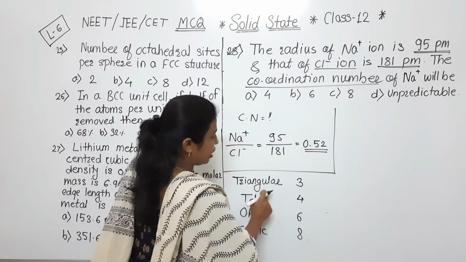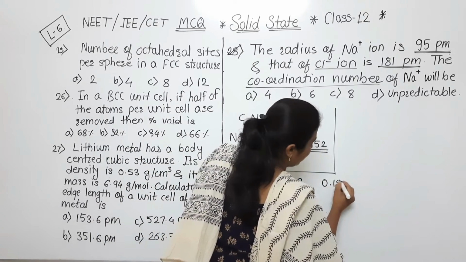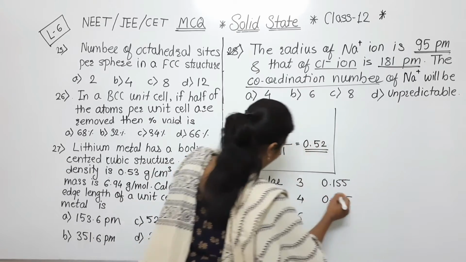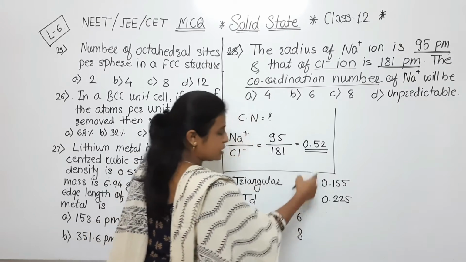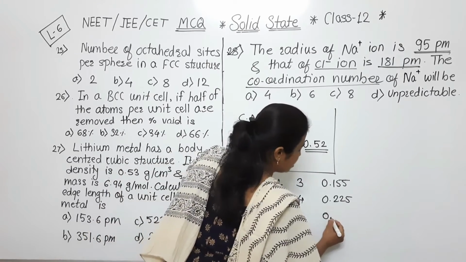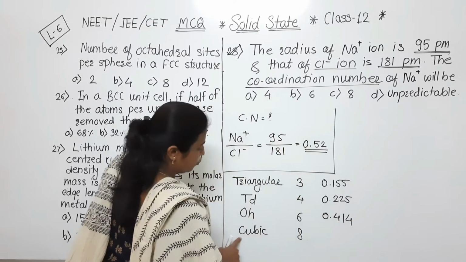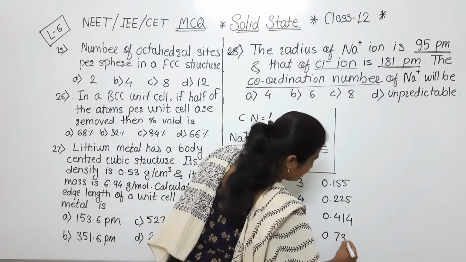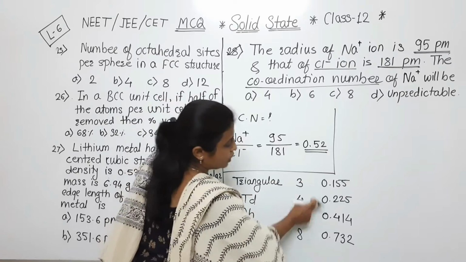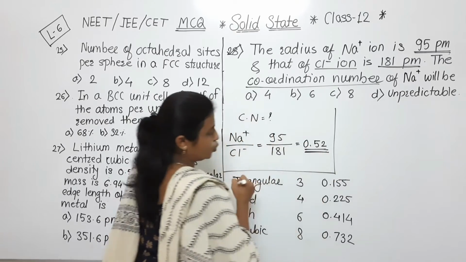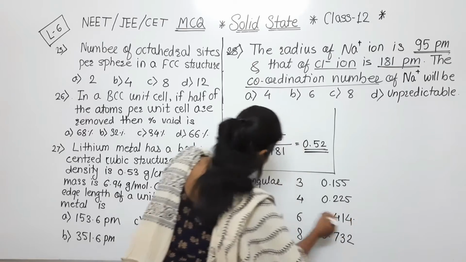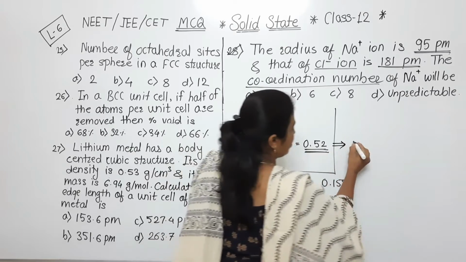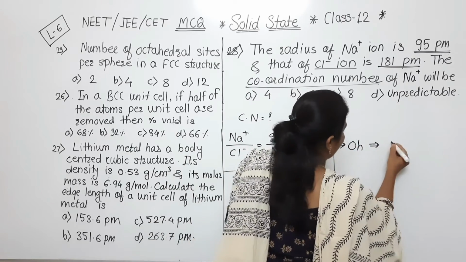Now first one, for the triangular, that value is 0.155. For tetrahedral, value is 0.225. For octahedral, that r+ divided by r-, that value is 0.414, and for the cubic, that answer is 0.732. If we consider that value 0.52, that value is in the range of octahedral to the cubic, means if we consider its coordination number, its geometry will be octahedral and its coordination number will be 6.